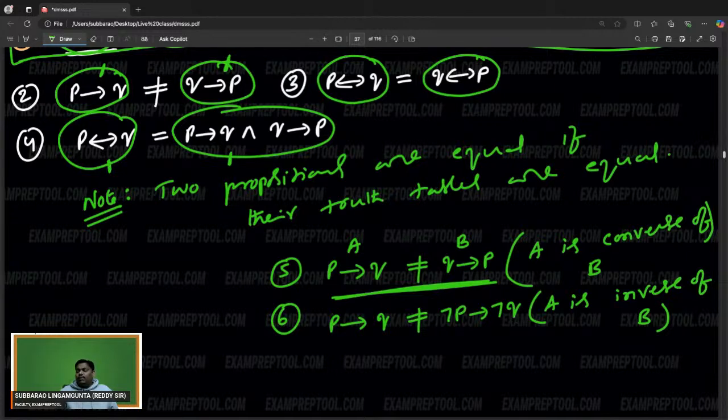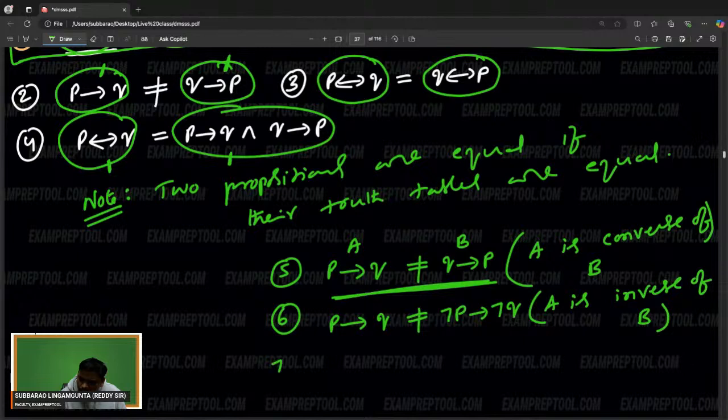What is the converse? If A is P implies Q, what is the B? Q implies P. Next one, P implies Q. What is the inverse? Just keep negations. That is going to be inverse. Now let's go to the next one.